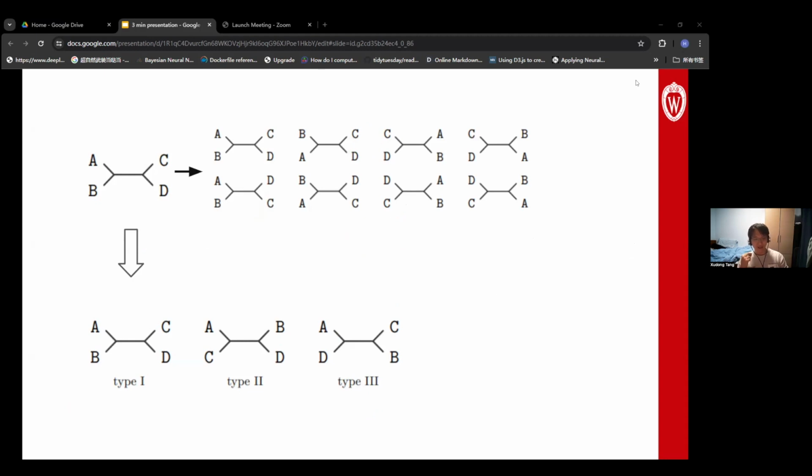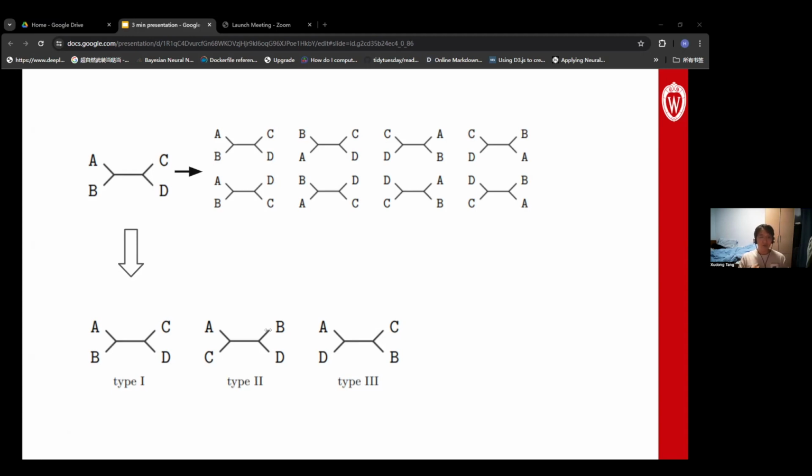This is because those models use permutations to account for all equivalent cases of a tree. As shown here on the right, we have 8 trees that are all equivalent to the tree on the left. For a 4-taxon tree, there are 3 different types of trees, so this gives us 24 permutations. It is not that bad, but for a 5-taxon tree, there are going to be 120 different permutations, which is a significant burden to the computation of the model.